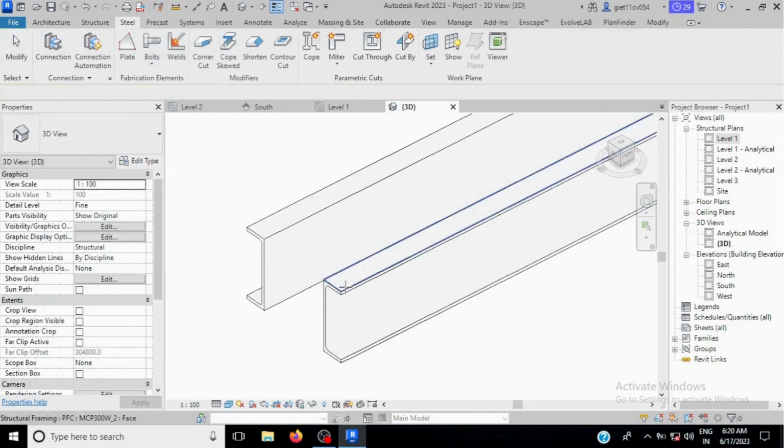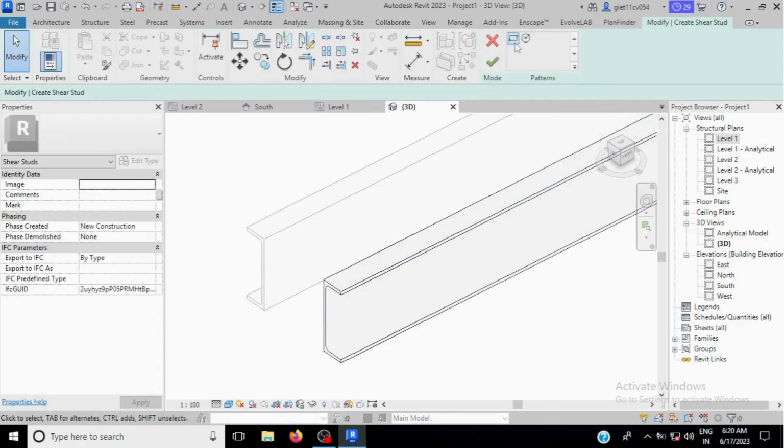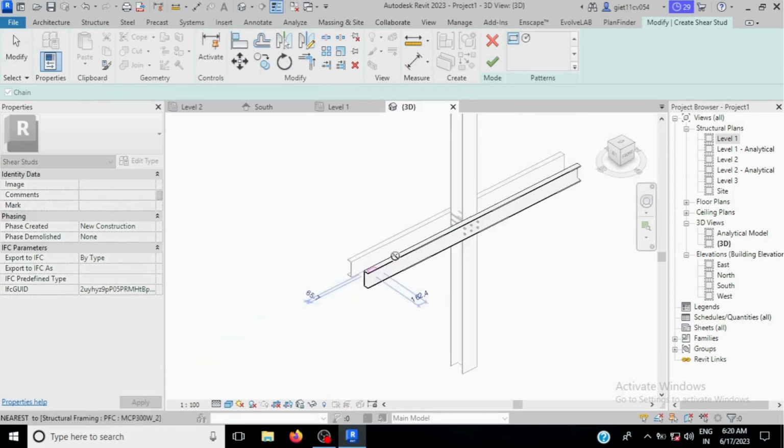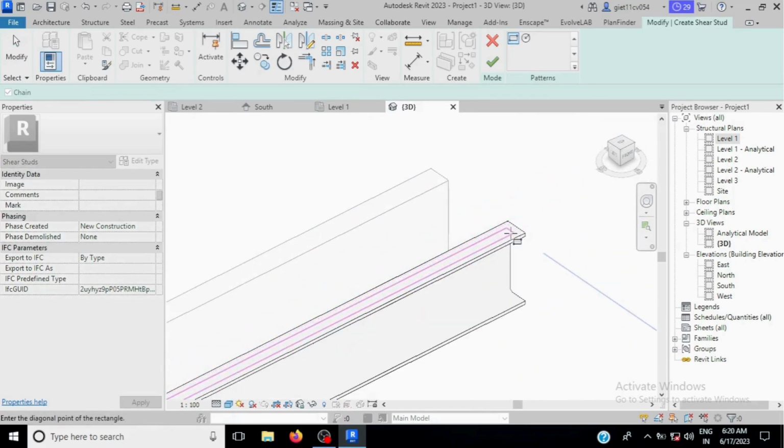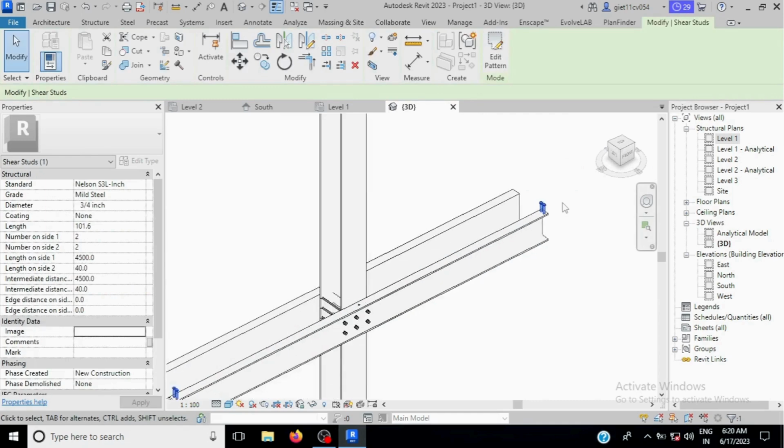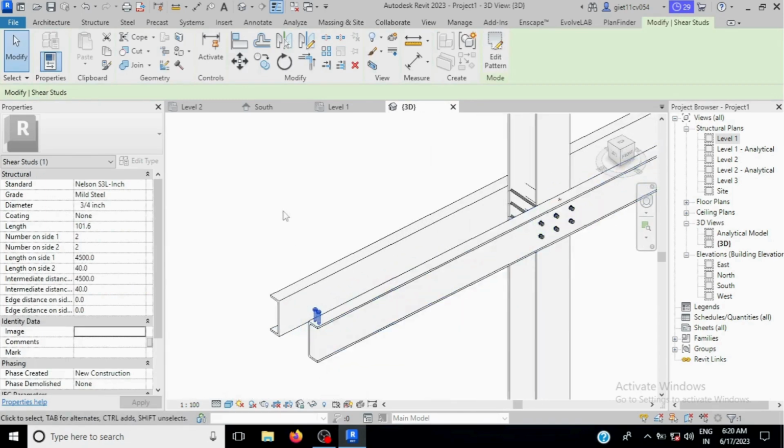Now we just select this face, select the rectangle and create a rectangle over here. Now you will see shear studs have been placed over here.